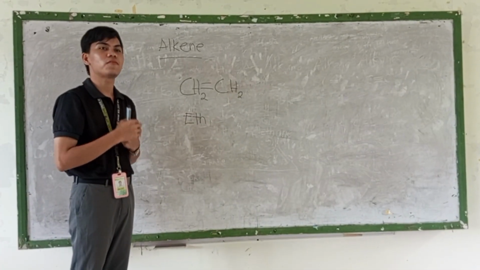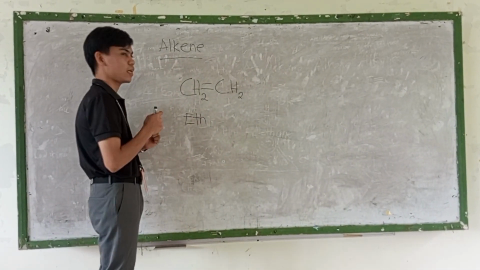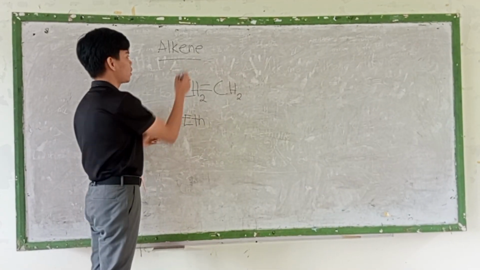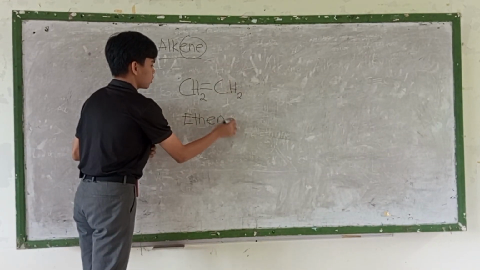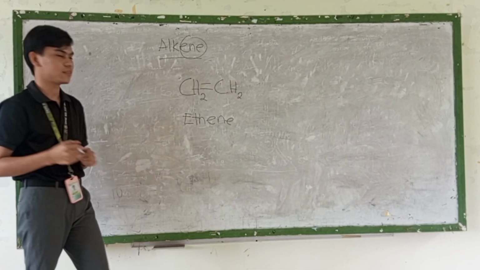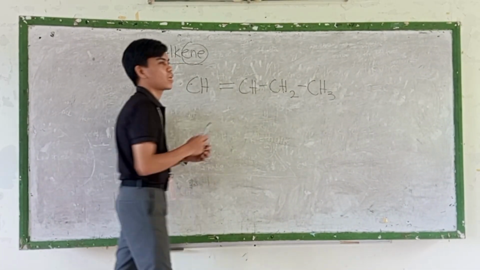Then, according to IUPAC, the family name of it is -ene since we have a double bond. So now, this is what we call ethene. So now, we have another example.